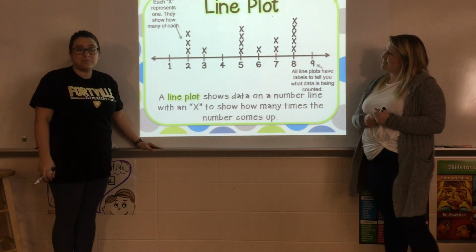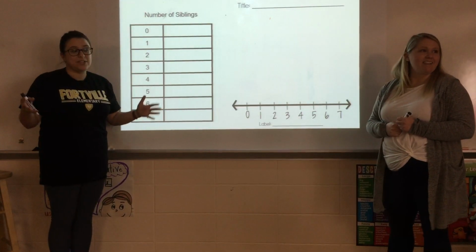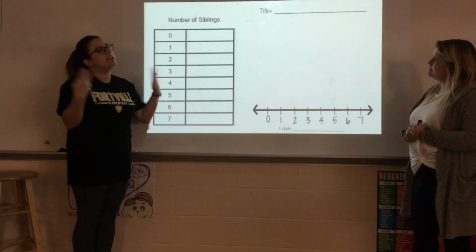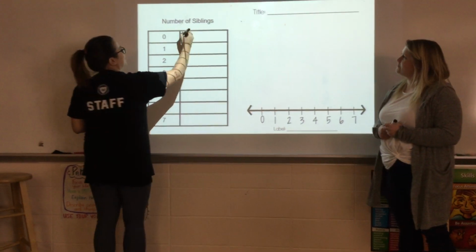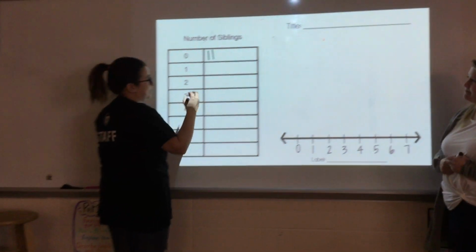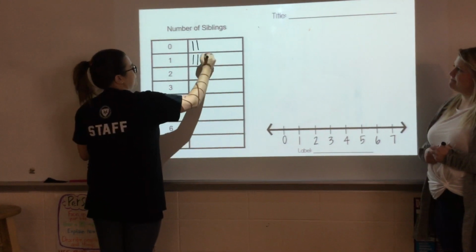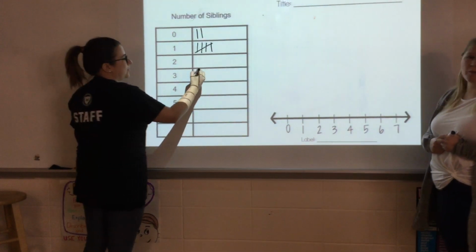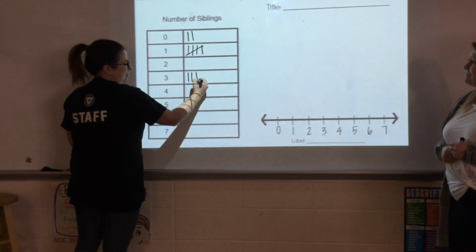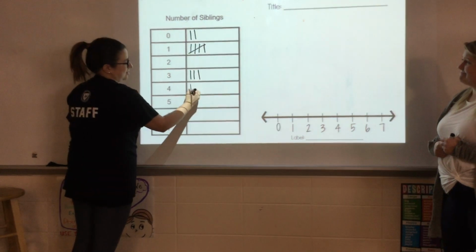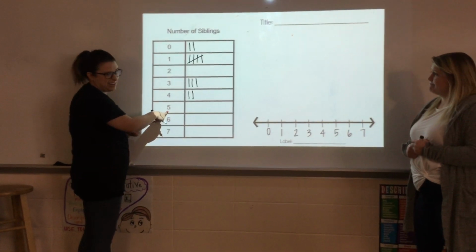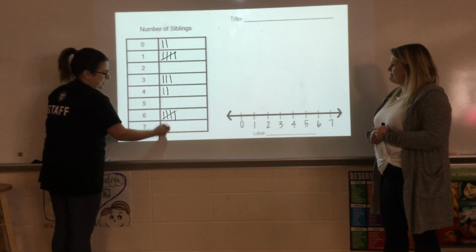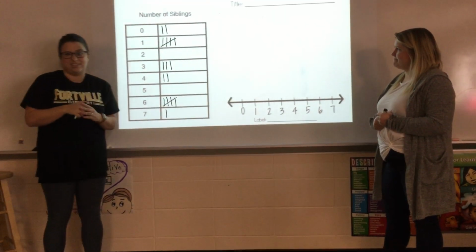I actually walked around the building and I talked to a lot of different teachers and I asked them how many siblings they had, brothers and sisters. And here's the data I found. 0, 2 didn't have any. 1, there were 5 teachers. 2, none. Nobody had 2 siblings. 3, they actually had 3. 4, 2. 5 didn't have any either. And then 6 had 5. And then 1 person had 7 siblings.